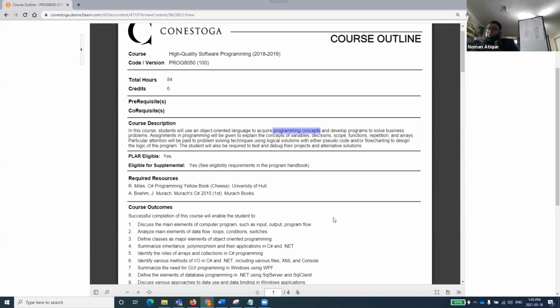I want you, or we as professors, like two people are teaching the same course, we want you to have very good programming, problem solving concepts when you are done with this course. By problem solving concepts, we need what? I will cover that in today's lecture. But right now, as some people are expecting it, you need to be a very good problem solver after completion of this course. I'll give you a problem, you will think about it, you will come up with a solution. I'll give you a problem, and that is something that we'll be doing all over the semester.